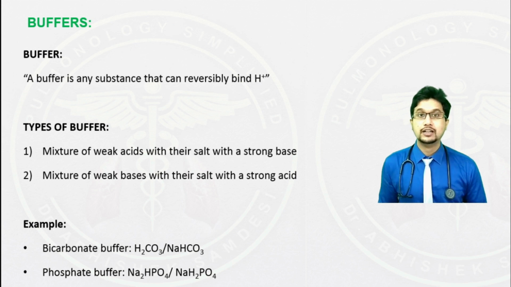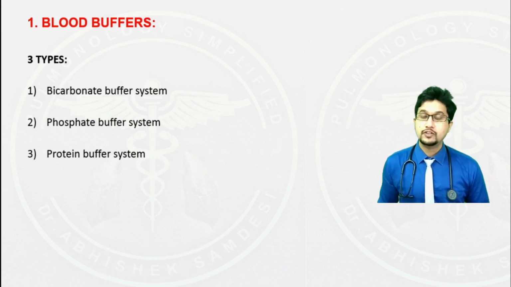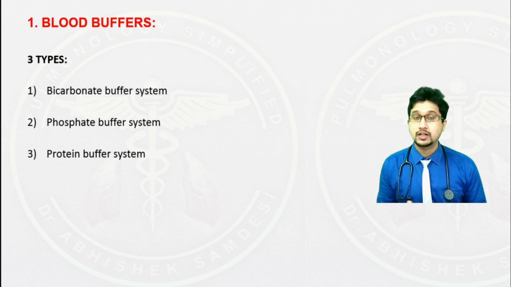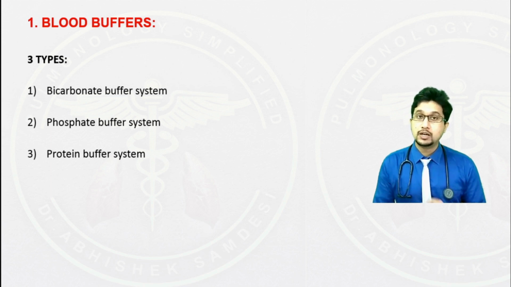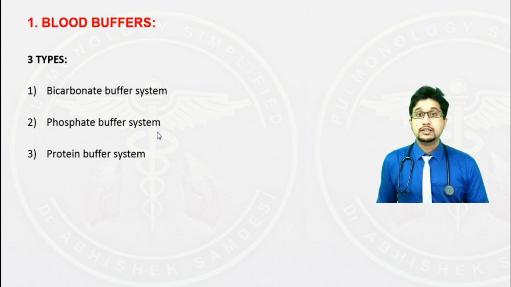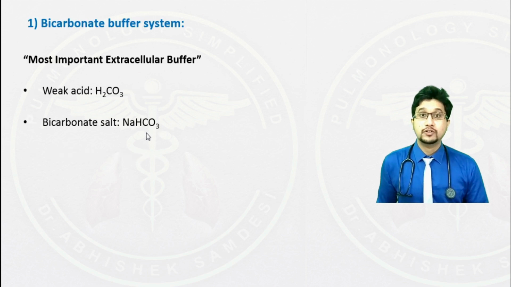Let us discuss regarding the blood buffers. Here we have three types of blood buffers. One is the bicarbonate buffer system, second is the phosphate buffer system, the third is the protein buffer system. Among these three, bicarbonate buffer system is the one that we shall discuss in detail. The remaining two, phosphate and protein buffer systems, don't play a major role, yet they are very essential at the level of kidneys.